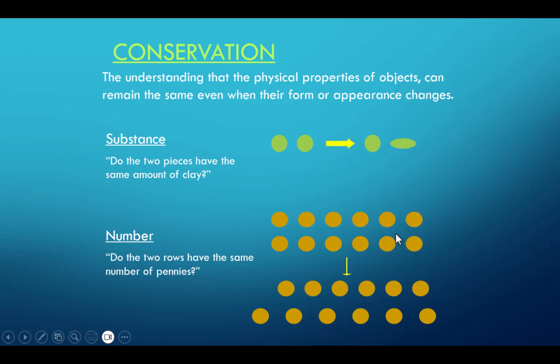And then the same thing here. You have these 12 pennies or circles or whatever it is, and then you spread one out. Children at this stage will often say that there's more on the bottom than there is on the top because, again, they don't understand this concept of conservation. So again, please watch the video that's linked on the Canvas page because it'll give you a couple good examples of this concept of conservation and show you children's answers at different ages.